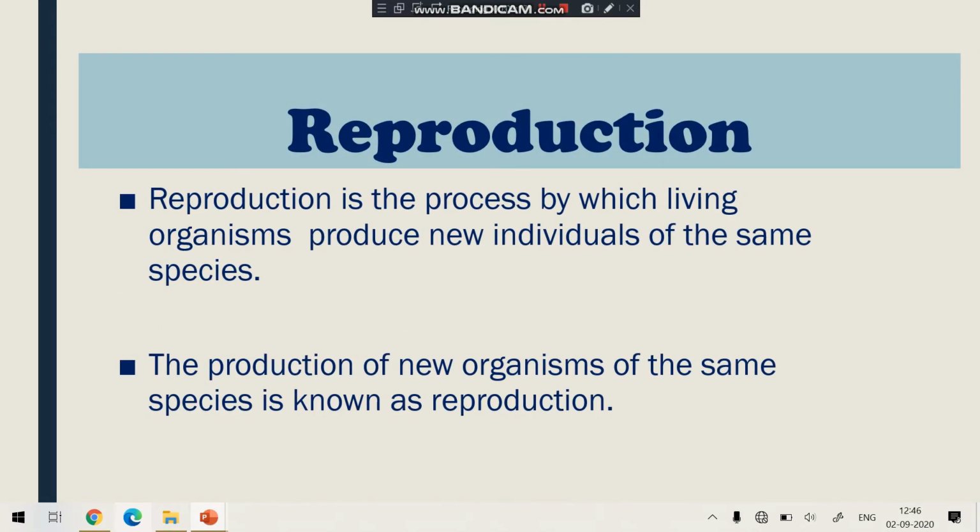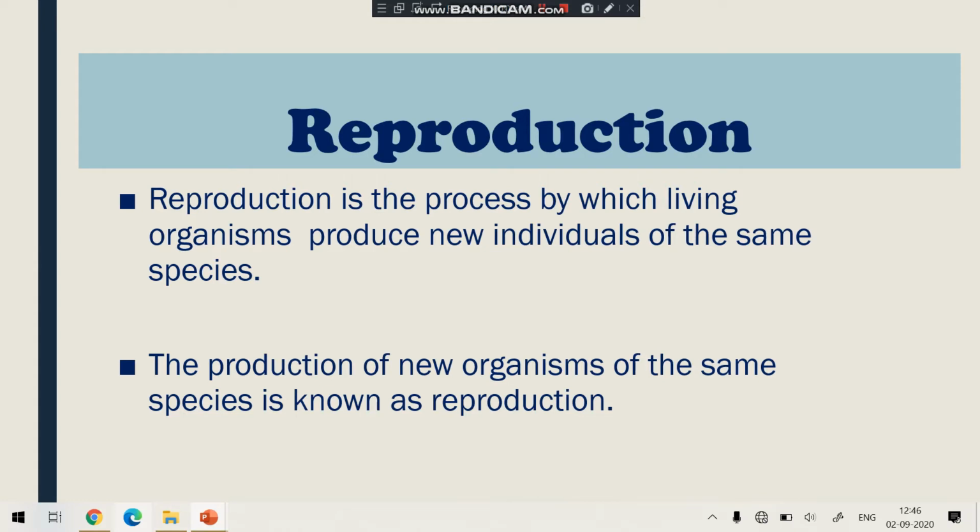So reproduction is the process by which living organisms produce new individuals of the same species. The production of a new organism of the same species is known as reproduction. Clear?